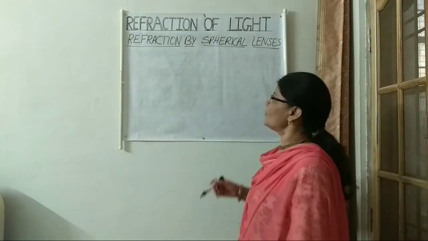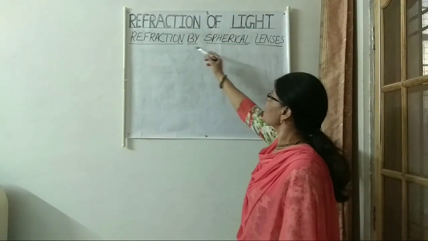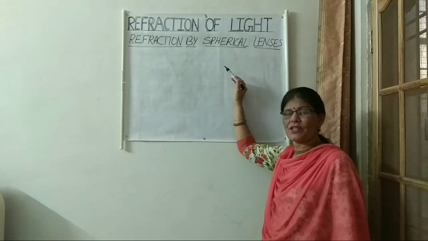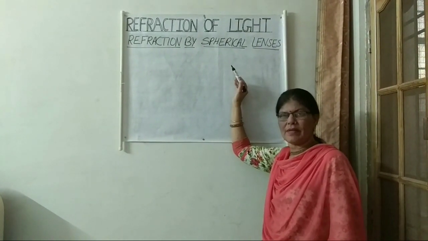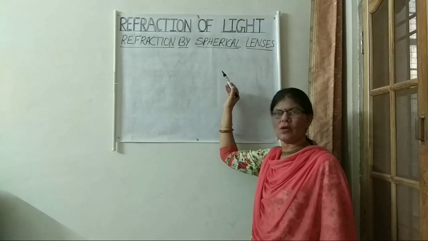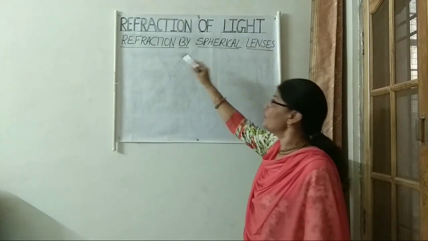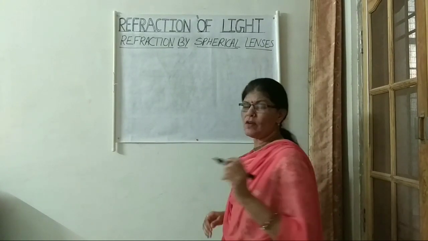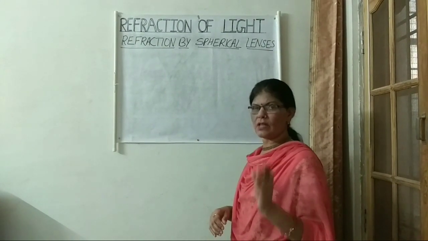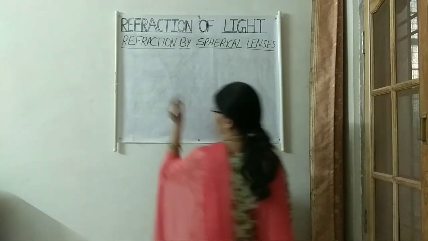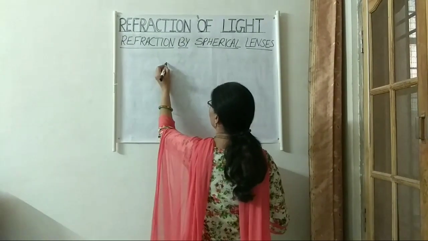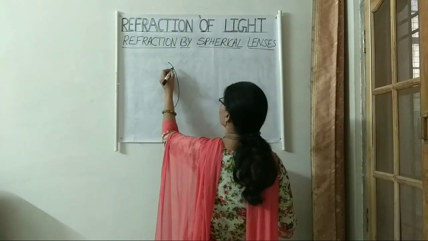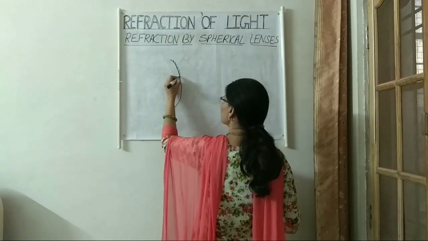So our next topic is refraction by spherical lenses. We have done reflection in spherical mirrors, concave mirror and convex mirror. Now we are studying refraction by spherical lenses. So we have done two types of mirrors, a concave mirror and a convex mirror. So let us look. This was our concave mirror.